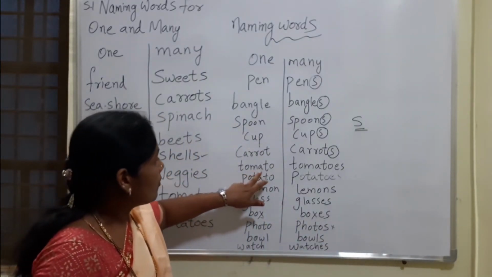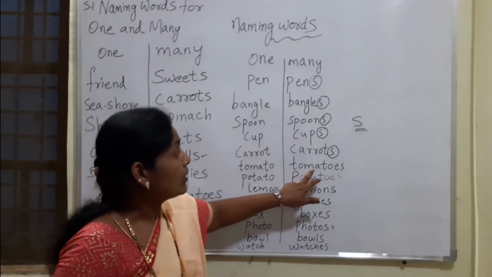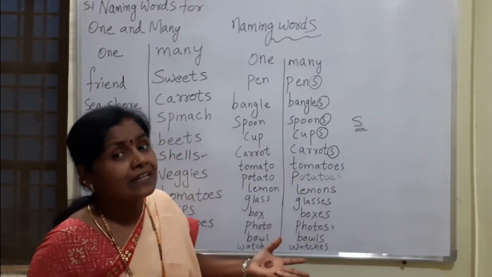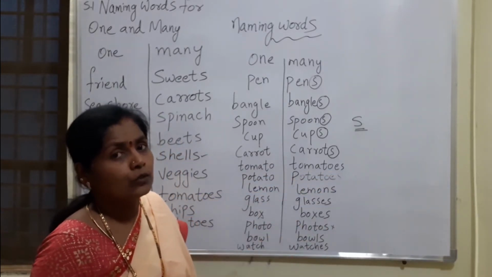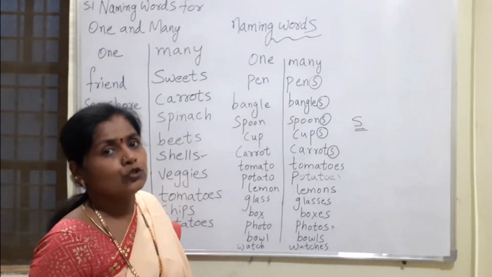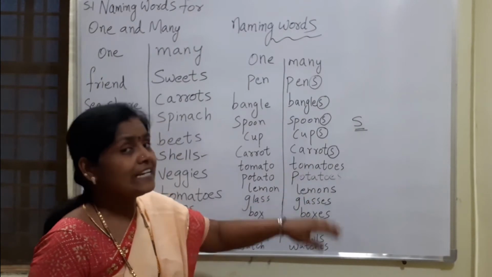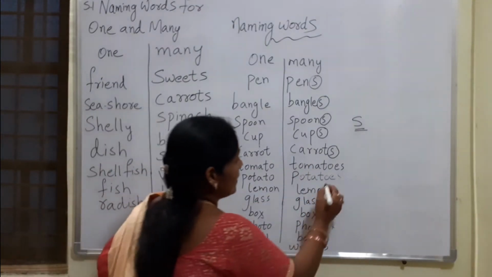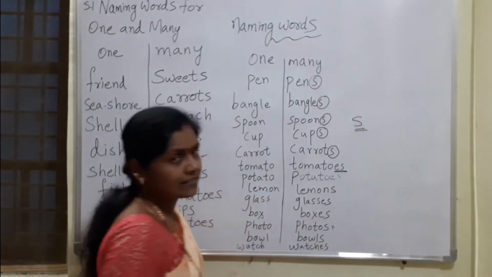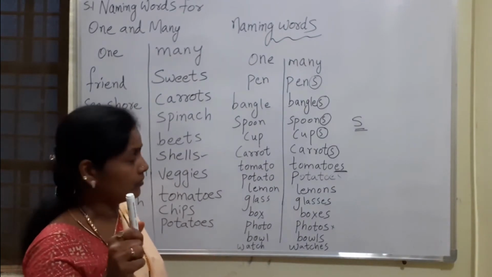Next one here, tomatoes. If there are many, what am I writing? I am not saying tomatos. You are saying tomatoes, isn't it? So here what extra letters are we adding? We are adding ES. You make a point, children, all of you.